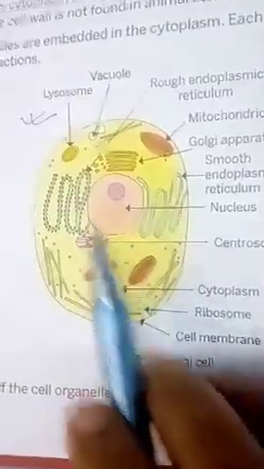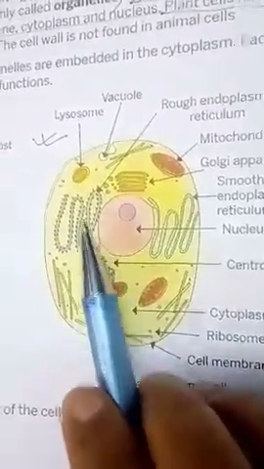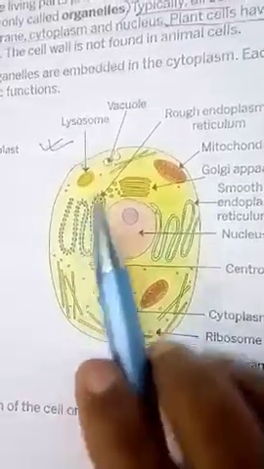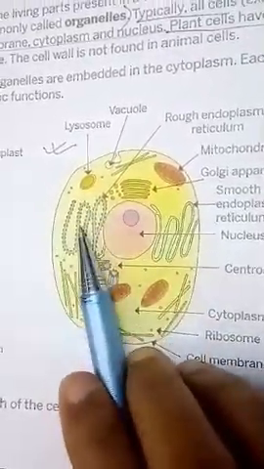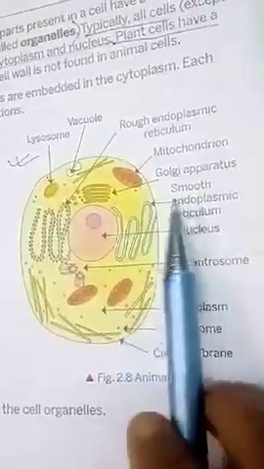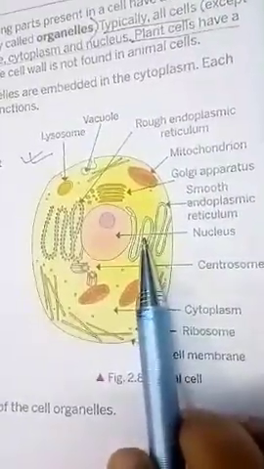And what do they do? You can see here some dotted structures present on this endoplasmic reticulum. These are actually ribosomes. If ribosomes are present on the endoplasmic reticulum, it is called rough endoplasmic reticulum. If no ribosomes are there, it is smooth endoplasmic reticulum.